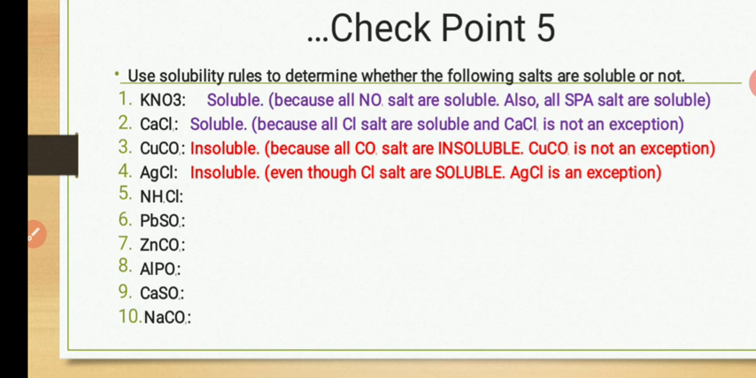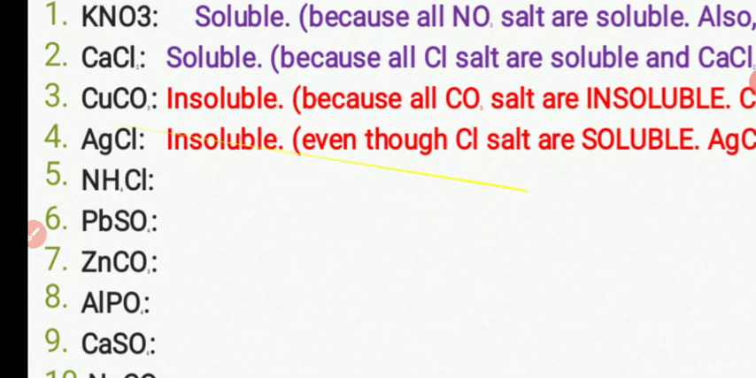Number 5 is ammonium chloride. Do you think it will be soluble? Why will it be soluble? After that, what do you assume about chloride? And of course, ammonium chloride is an ammonium salt. You know what happens to ammonium salts. Are they always soluble or not?